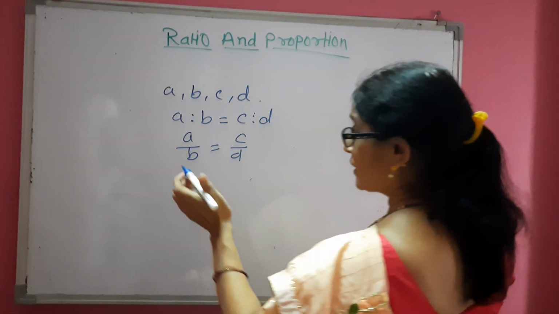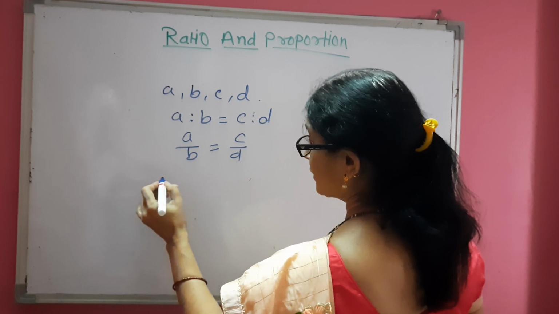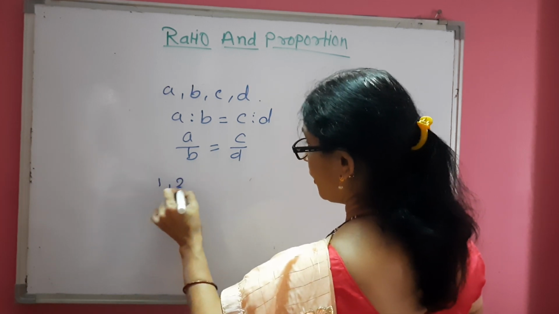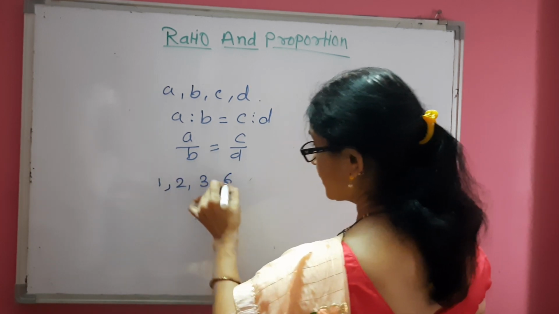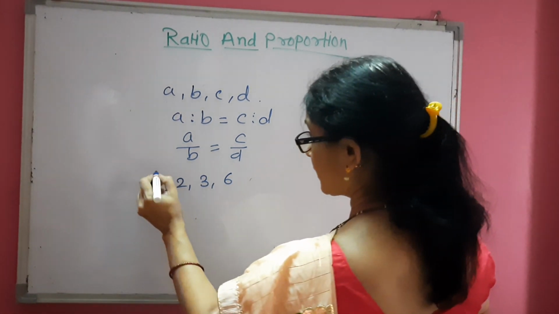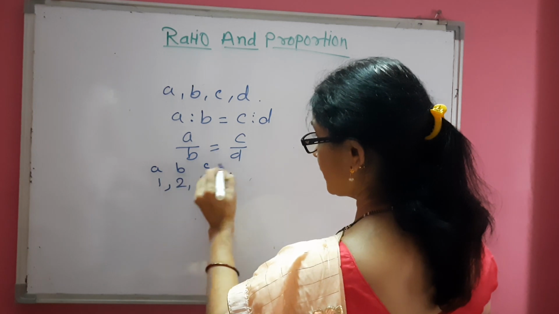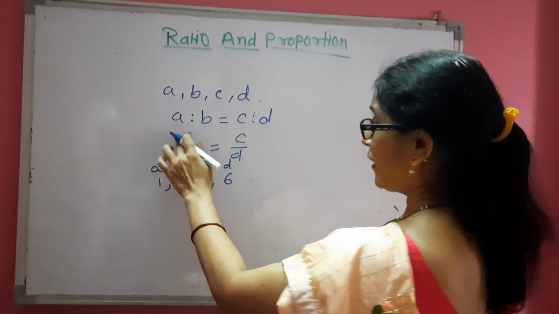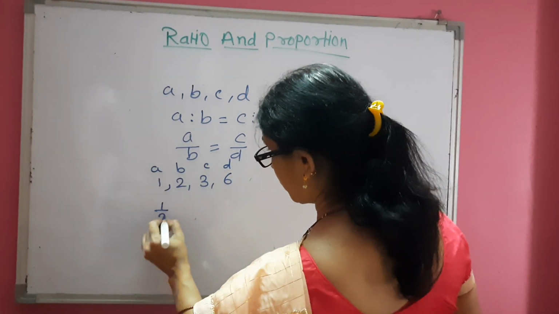Consider one example: 1, 2, 3, 6. This is A, this is B, this is C, this is D. A upon B is 1 upon 2.